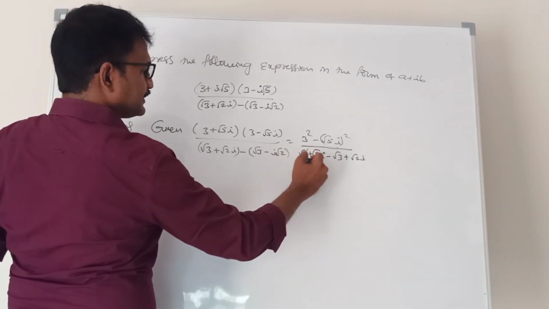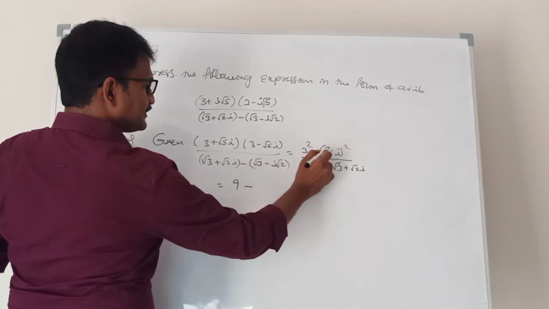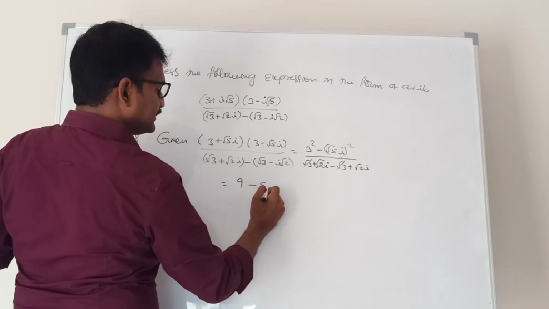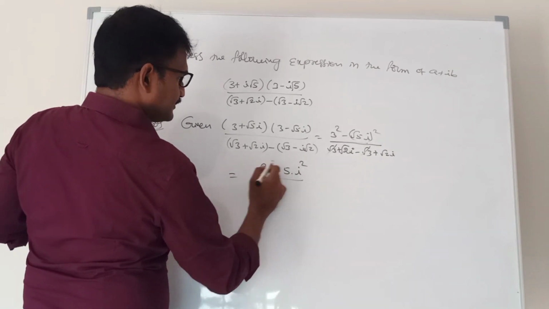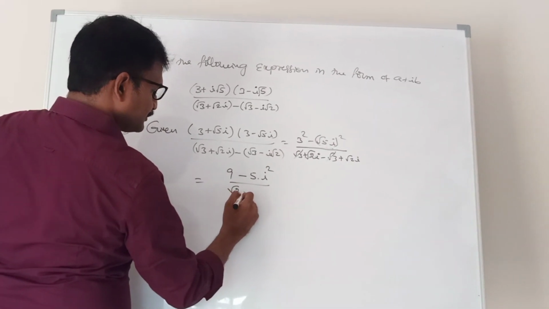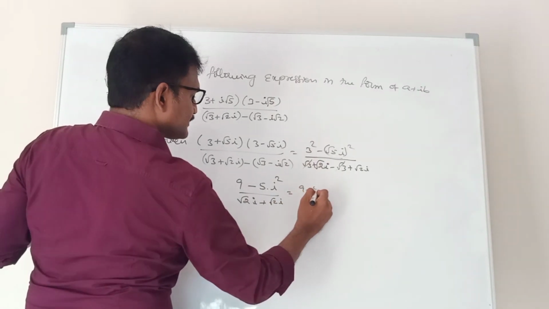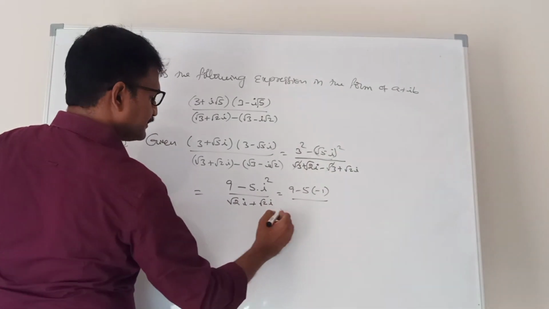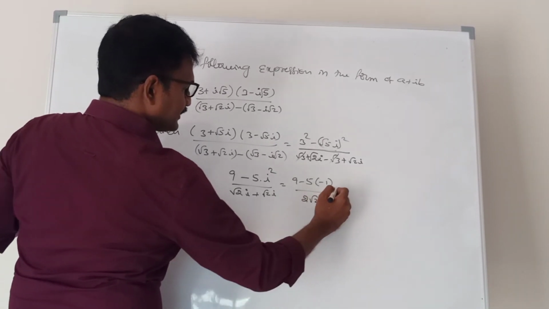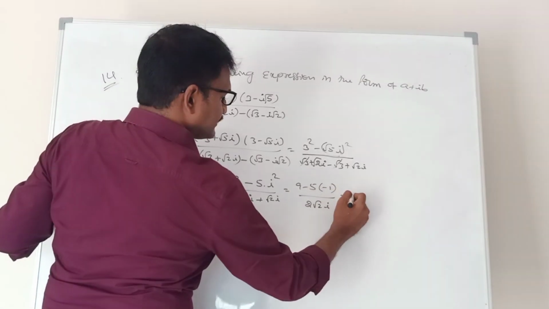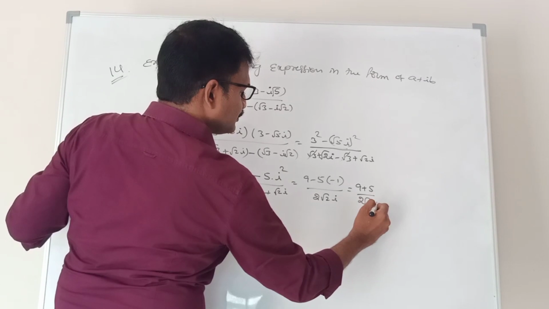Root 3 gets cancelled. 3 square is 9 minus root 5 whole square means 5 into i square, by root 2i plus root 2i. So 9 minus 5 into i square, value minus 1, by root 2i plus root 2i, value is 2 root 2i. 9 plus 5 by 2 root 2i.